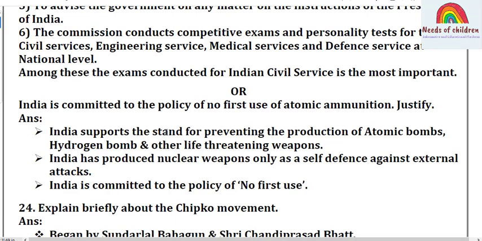India has produced nuclear weapons only as self-defense against external attacks. India is committed to the policy of no first use. That means we are not using them first; if anybody attacks us, for the purpose of self-defense, we will use them. That's the reason for no first use, especially of any atomic ammunition.